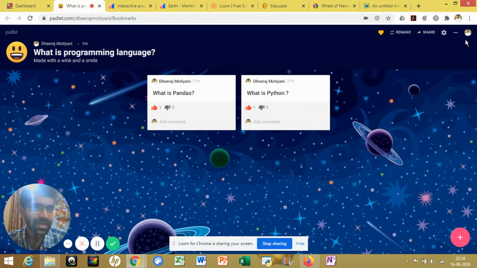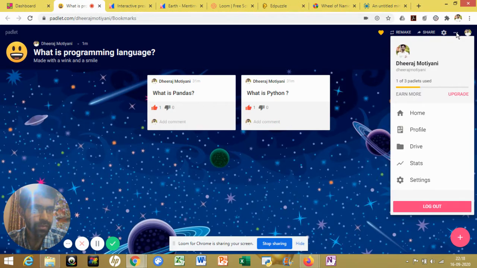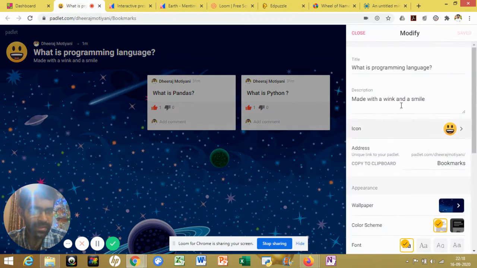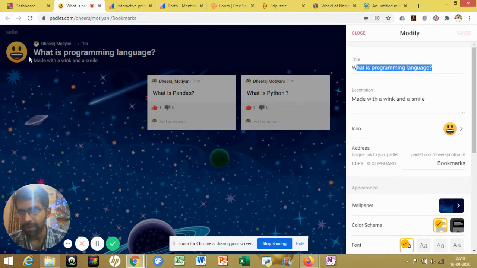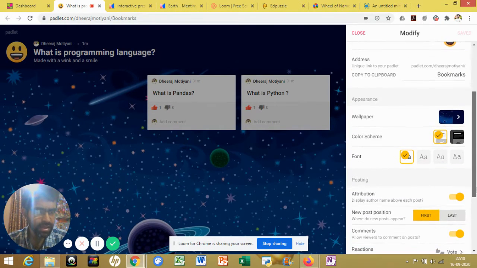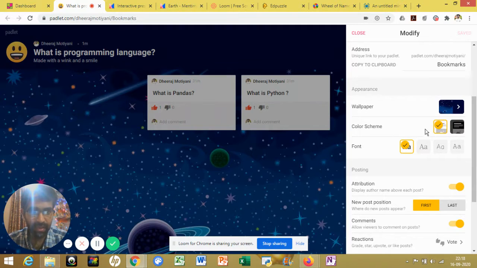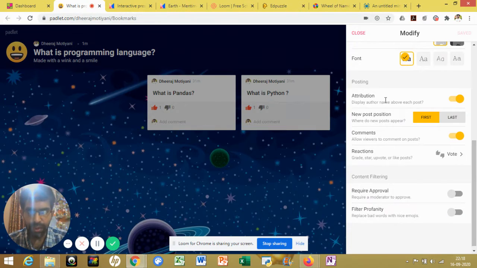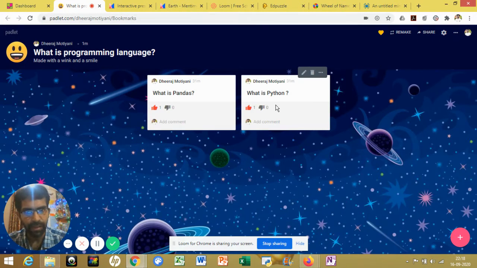From the settings, if I go there, you can see the settings. In settings, you can write the bookmark, the title you want to give this particular Padlet. For the icon, you can give this emoji here. After this, you can choose the color scheme you want and the font you want. You can also allow somebody to post a comment on whatever content you have posted. You can save that from the top.